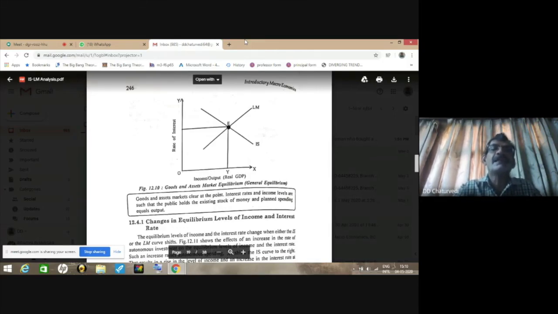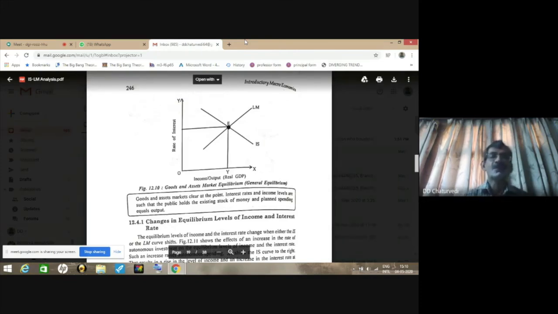At this point E, the equilibrium rate of interest is, say, OI, and the equilibrium income level is OY. For this combination only, both the money market and the product market are in equilibrium.